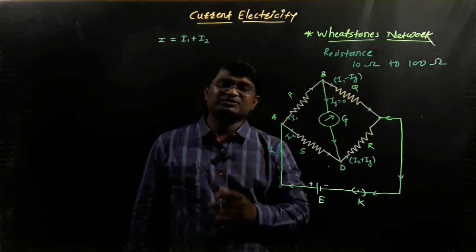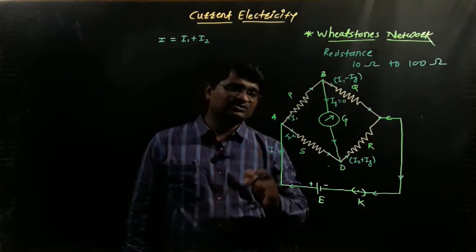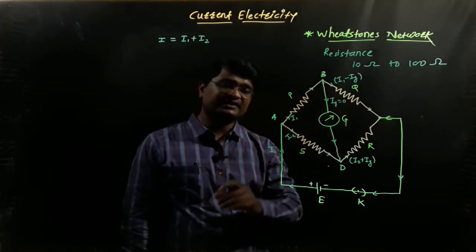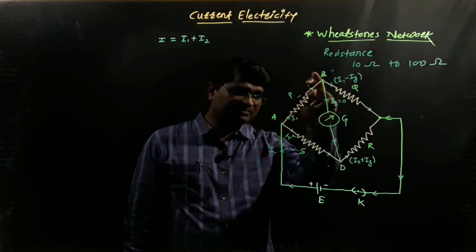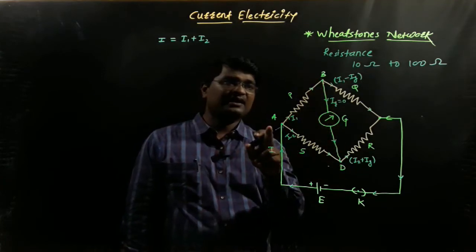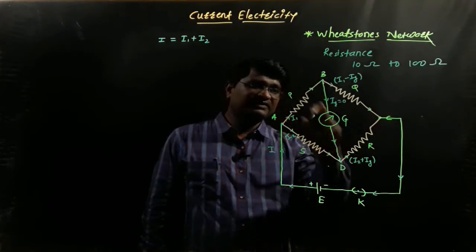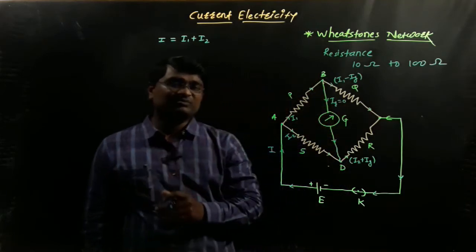And with the help of Kirchhoff's second law of potential, we know that there are two loops present in the given circuit. The first loop is A, B, D and A, and the second loop is B, C, D and again B. Between these two loops, what is the actual potential difference?